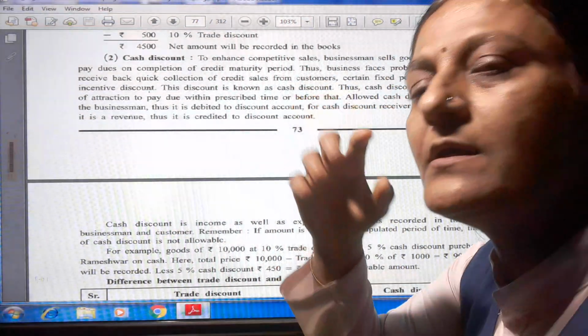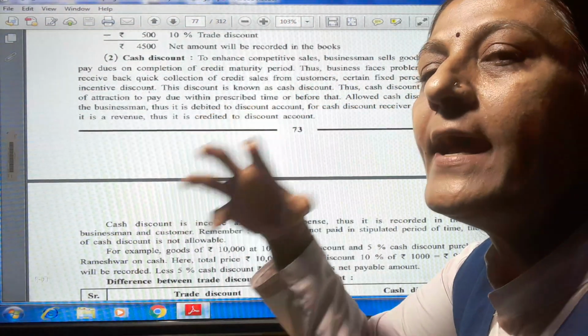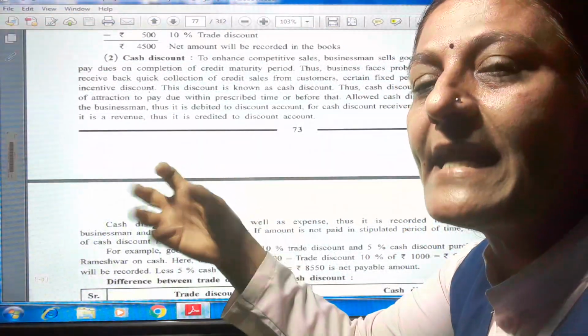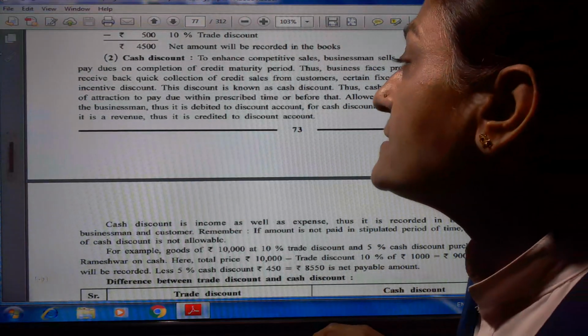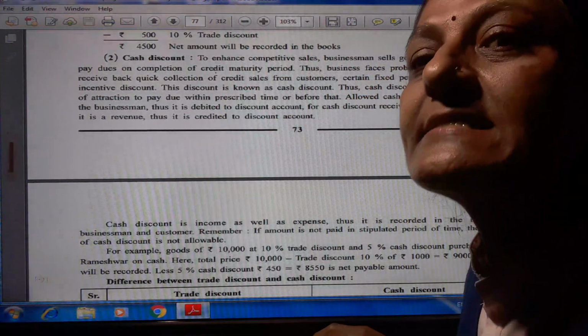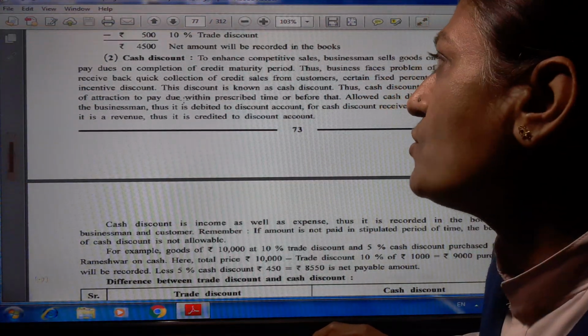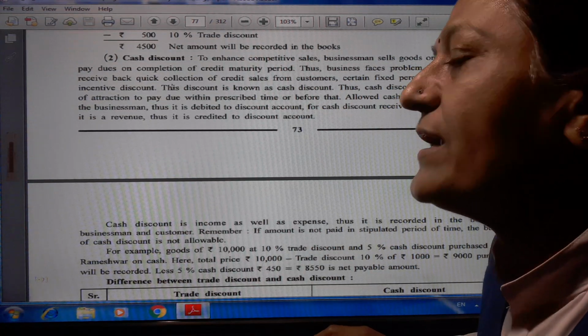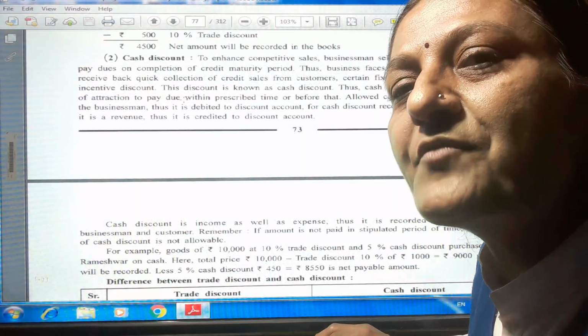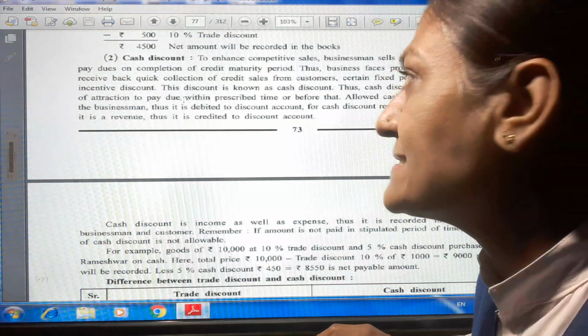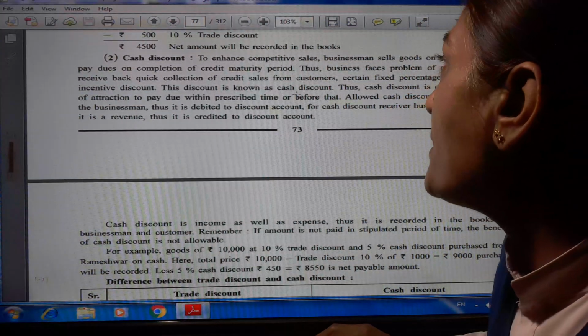To attract the customer and get quick payment for the credit, they give some discount to their customers. It is called the cash discount. When cash payment is made, this type of discount is allowed, so this discount is known as a cash discount.